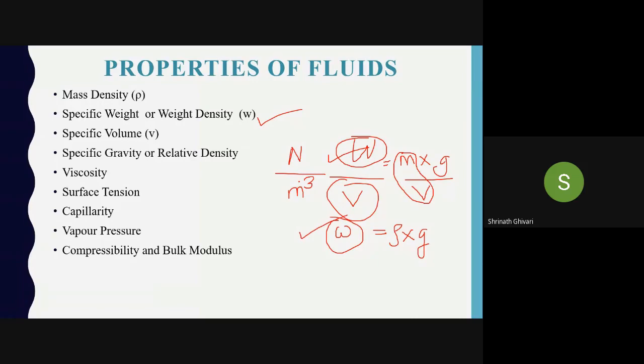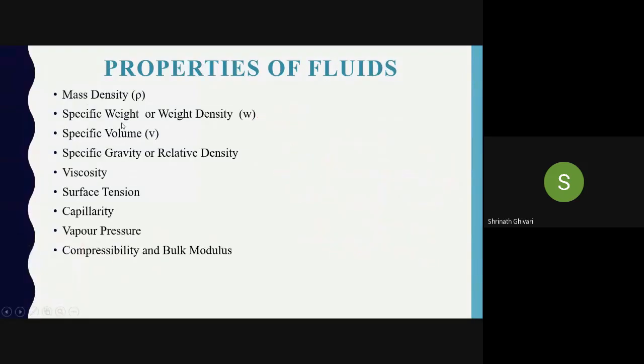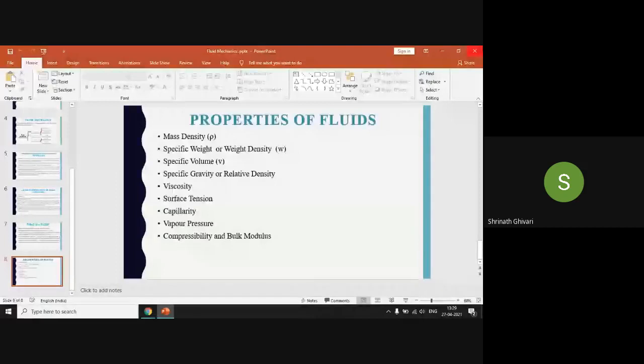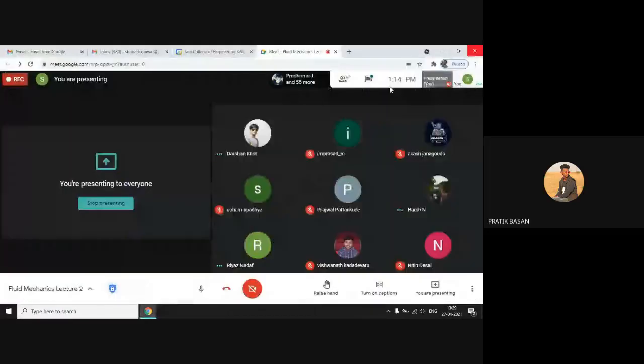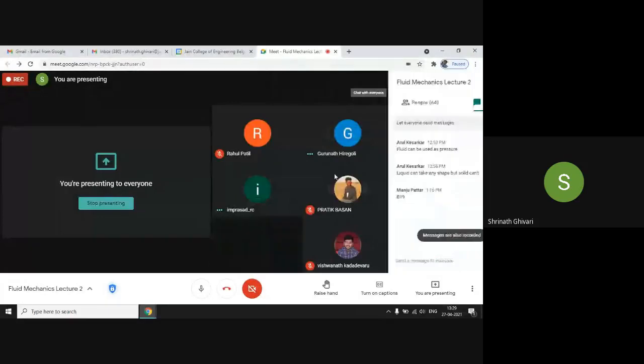So these are the two definitions which many people get confused with. We will finish the class here and continue in the next. We have studied till specific weight. Remaining properties we will discuss in the next class. Any doubts till now? No, sir. Okay, you can give your attendance.